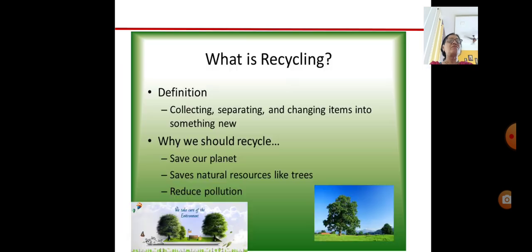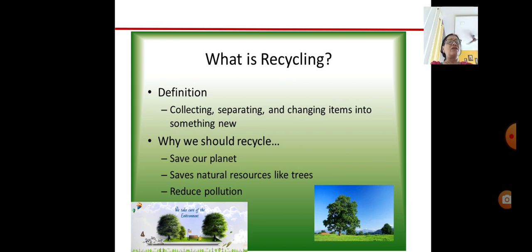Okay, see, so what is done, some of the non-biodegradable waste can be recycled, means they can be used again and again. Some kind of plastic, some kind of metal, can be used again and again. So we should go for recycling materials.